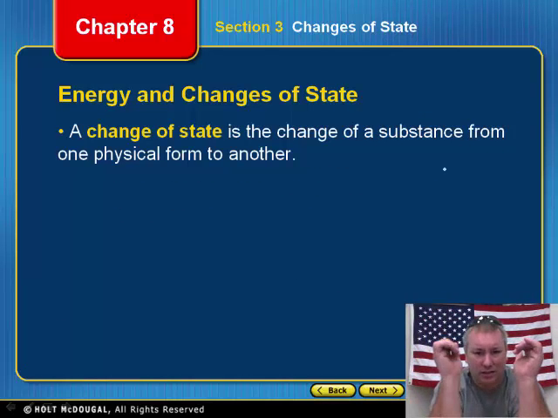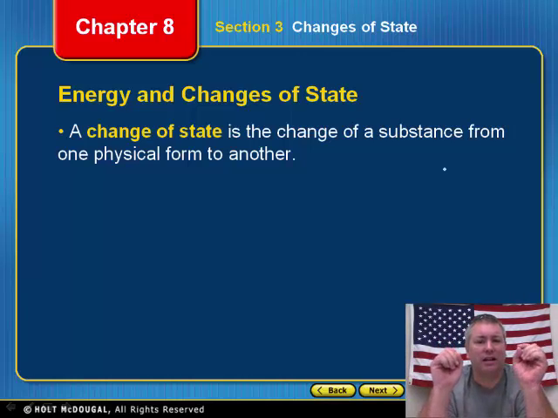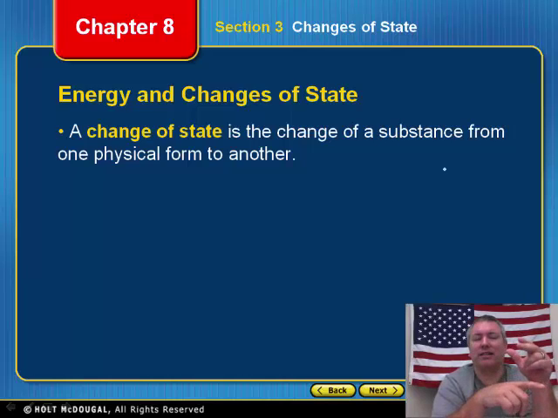When we talk about changes of state, we're talking about something changing its physical form from one form to another. So changes of state are changes in physical form. In other words, it's a physical change. Remember I told you there are five states of matter, but we're only worried about the first three: liquid, solid, and gas. When things go from a liquid to a solid, that's a change of state. When they go from a solid straight to a gas, that's a change of state. Those types of things are what we mean when we say change of state.